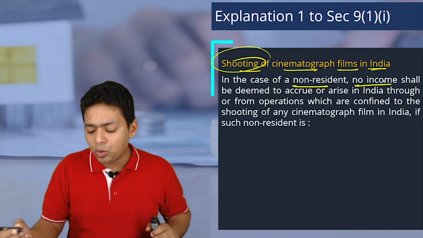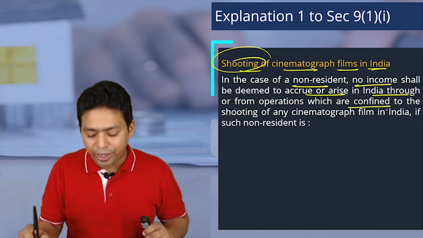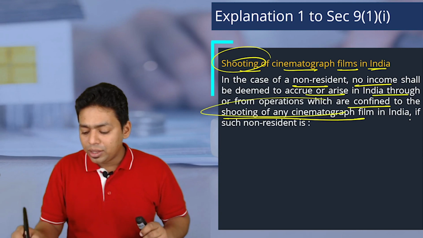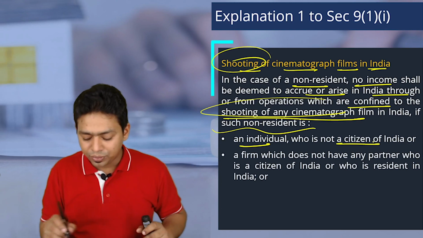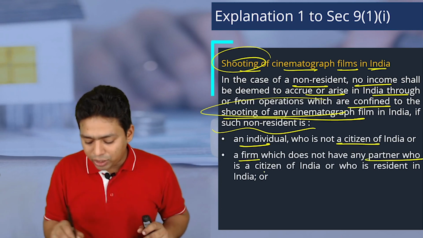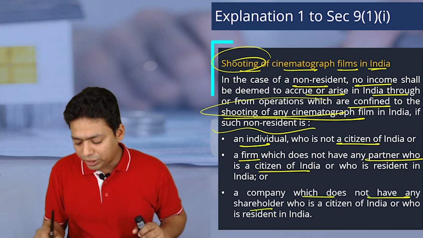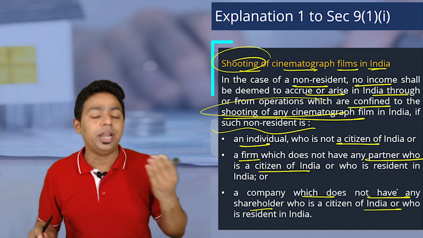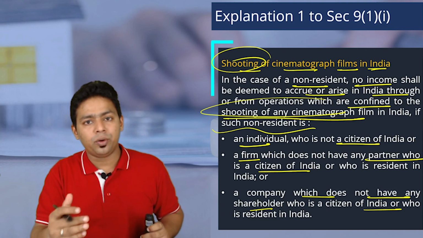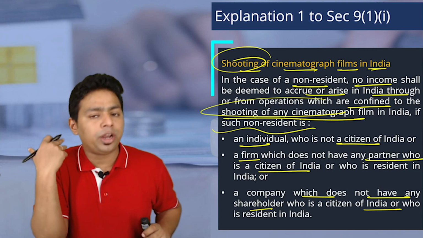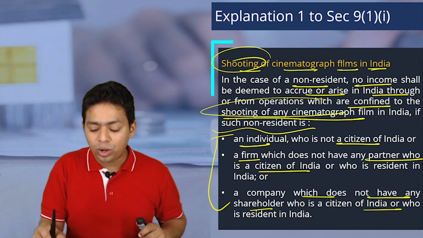In the case of a non-resident, no income shall be deemed to accrue or arise in India through any operation which is confined to shooting of a cinematographic film in India, if such non-resident is an individual who is not a citizen of India, a foreign citizen, or a firm which does not have any partner who is a citizen or resident of India, or a company which does not have any shareholder who is a citizen of India. That means they are actually foreigners, not Indians creating an entity outside India and shooting a movie in India. The Indian people should not do that. Original foreign producers are not supposed to pay tax in India if they have come to India only for shooting purposes.